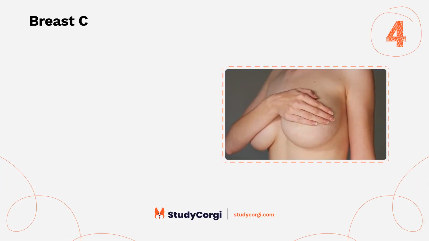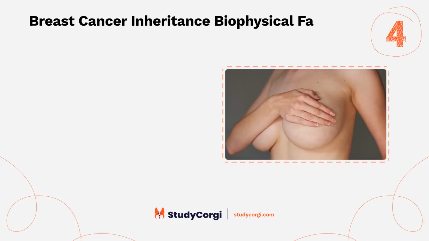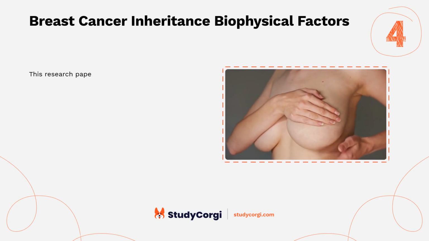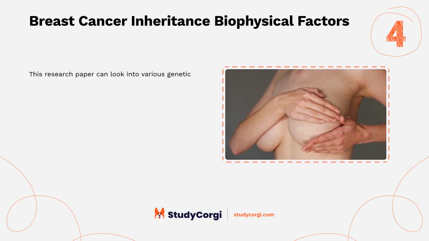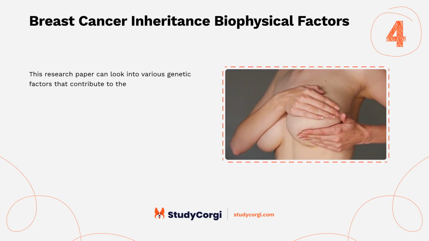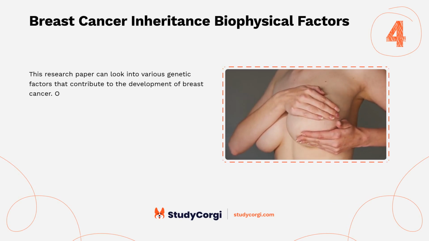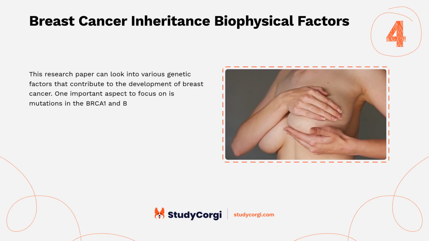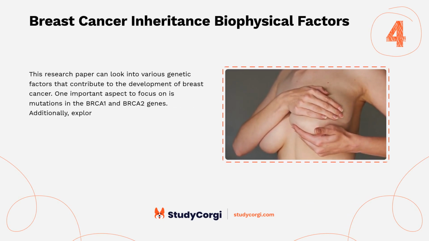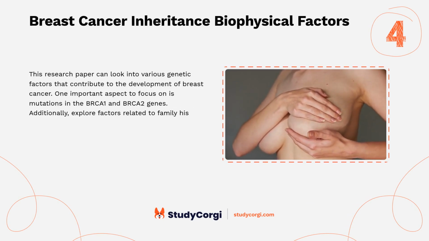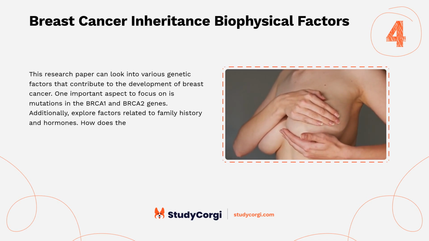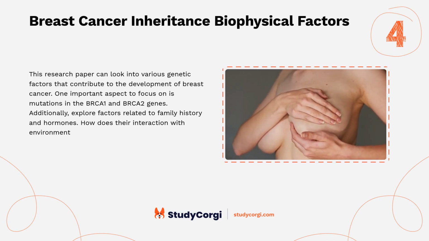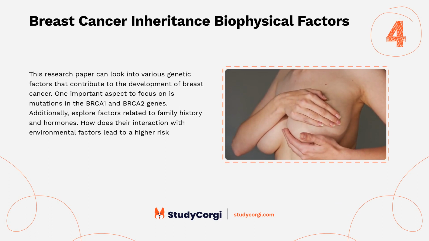Breast cancer inheritance biophysical factors. This research paper can look into various genetic factors that contribute to the development of breast cancer. One important aspect to focus on is mutations in the BRCA1 and BRCA2 genes. Additionally, explore factors related to family history and hormones. How does their interaction with environmental factors lead to a higher risk for breast cancer?